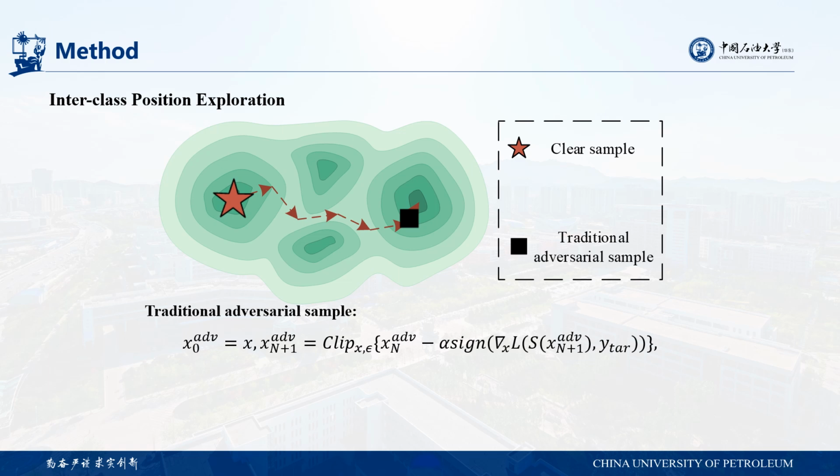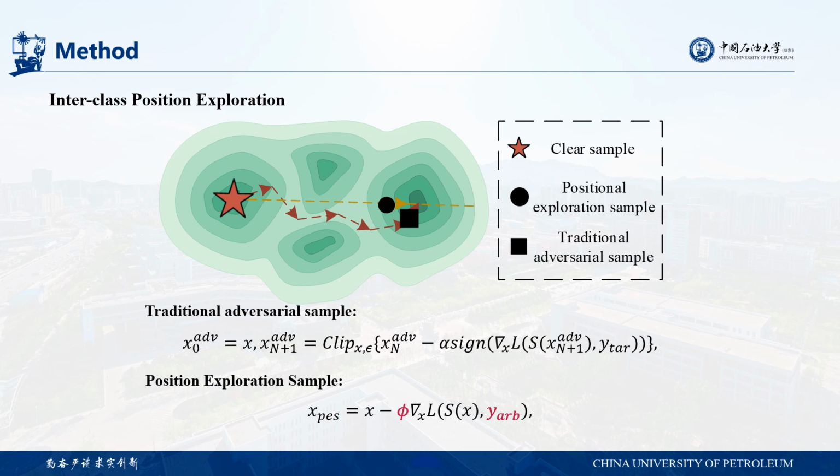Based on this thought, we designed the position exploration sample, PS, to explore the interclass relative position of the target model in the decision space, where Y_ARB denotes an arbitrary class different from the ground truth for controlling the exploration direction, and phi is the perturbation intensity for controlling the exploration distance. By exploring the decision space from different directions, we can obtain the complete interclass topology in the decision space.